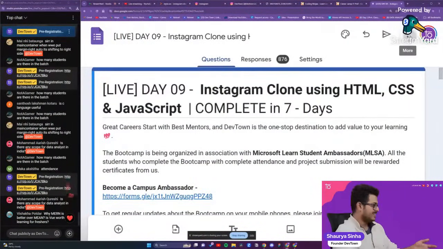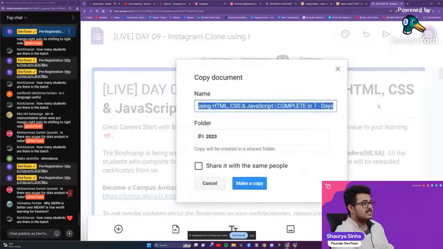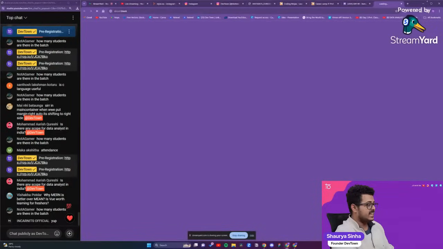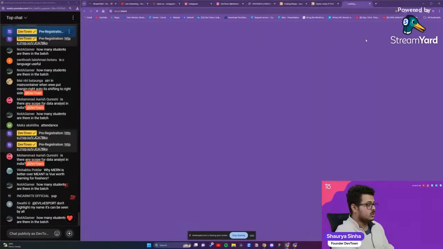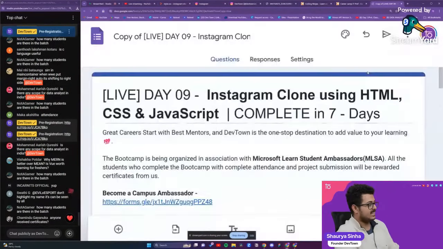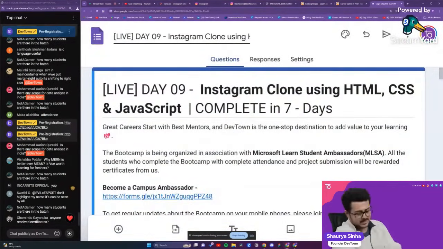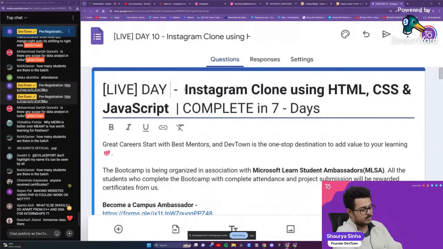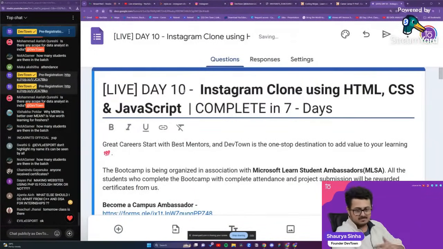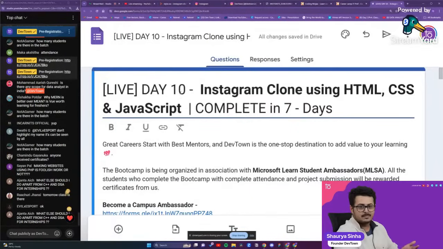Is there any scope for data analyst in India? Absolutely, yes. There's a huge scope for that if you are doing it properly. If you're just doing data analysis and saying, oh, I want to become a data analyst, that's not going to happen. Data structure algorithms, computer programming, good projects, learning about data analytics, a little bit about data engineering, AI, and machine learning. All these are very important. You also need to know a little bit of Power BI, Tableau, Excel.